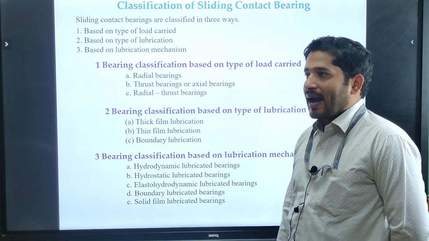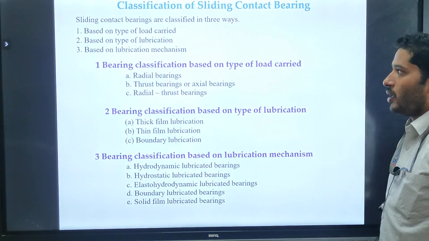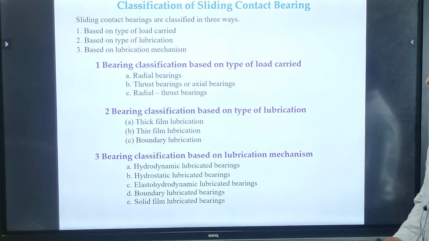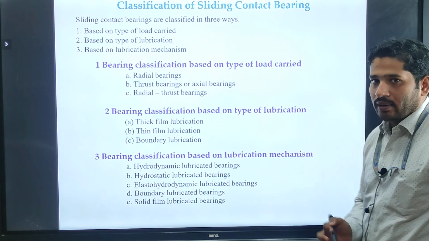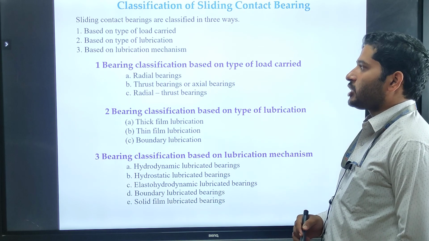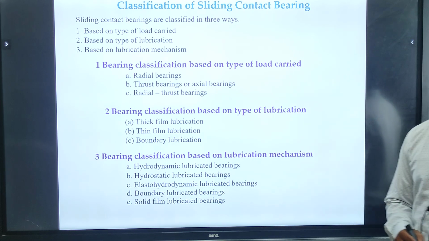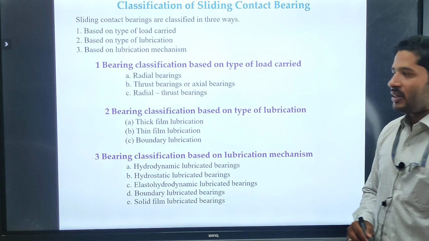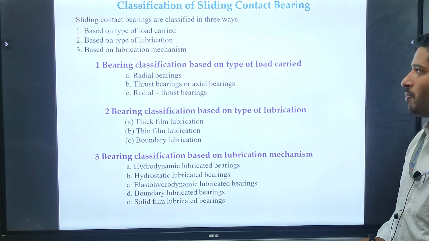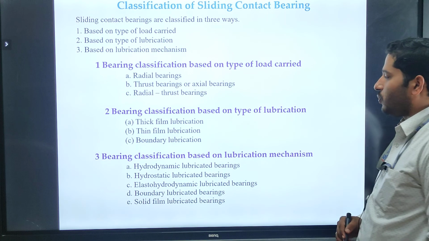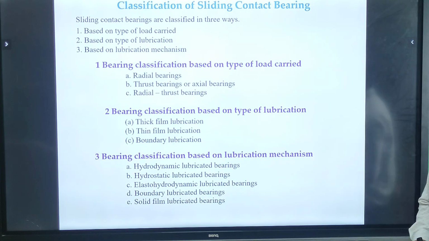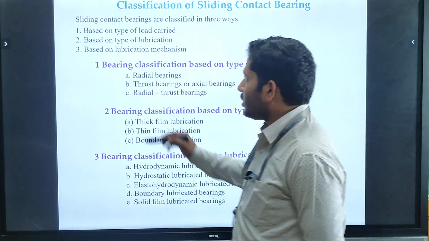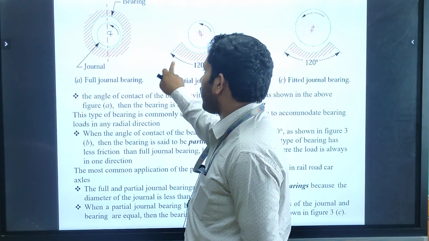Classification of sliding contact bearings. Bearings are broadly classified into three types. The first is based on the types of load carried. The second is based on the types of lubrication we are using in between the journal and the bearing. The third is based on the lubrication mechanisms we are using in between the journal and the bearing. The first one we are going to discuss is based on the types of load carried.